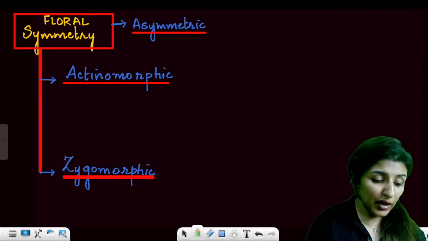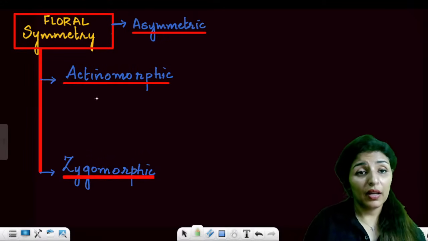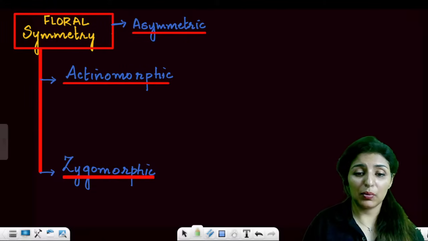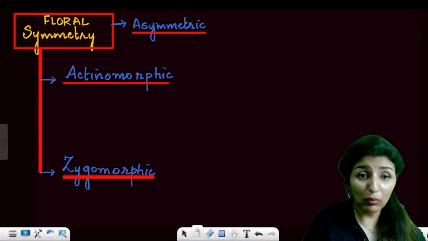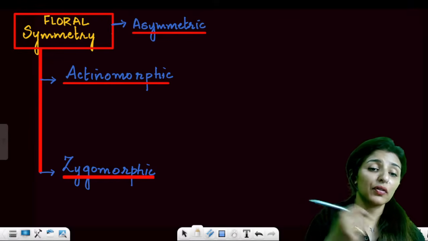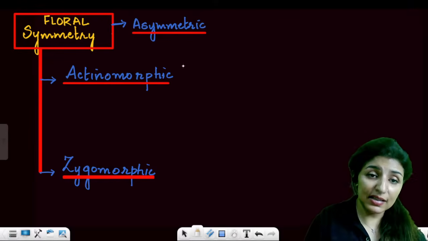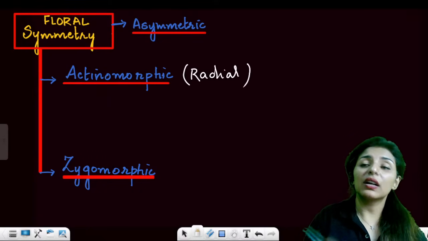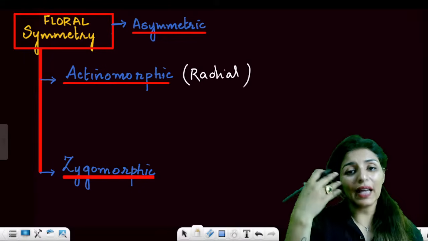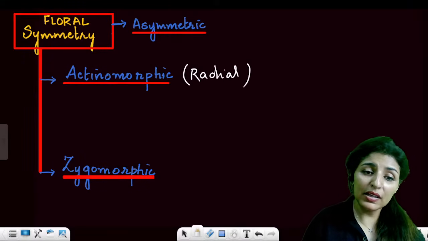Very, very important. Every year we get a question from this topic. Either they are going to ask you about the examples of actinomorphic or zygomorphic. First, let's understand. See, actinomorphic means a radial symmetry. Means you can divide the flower in equal halves along any plane. Okay. And what is zygomorphic?